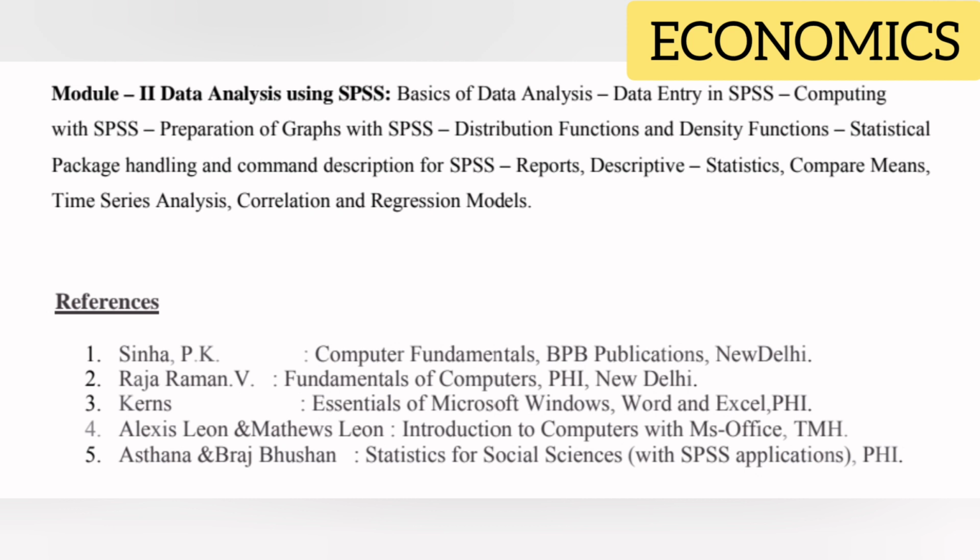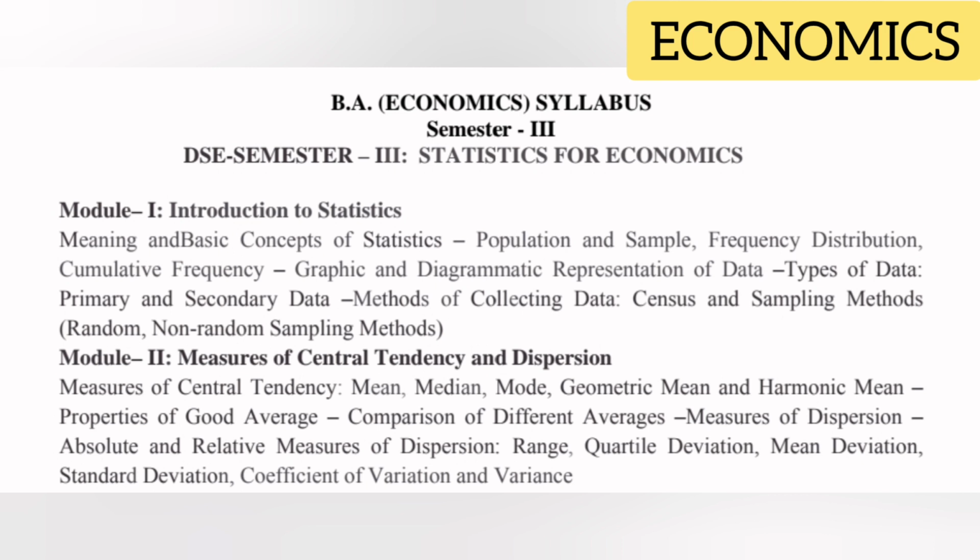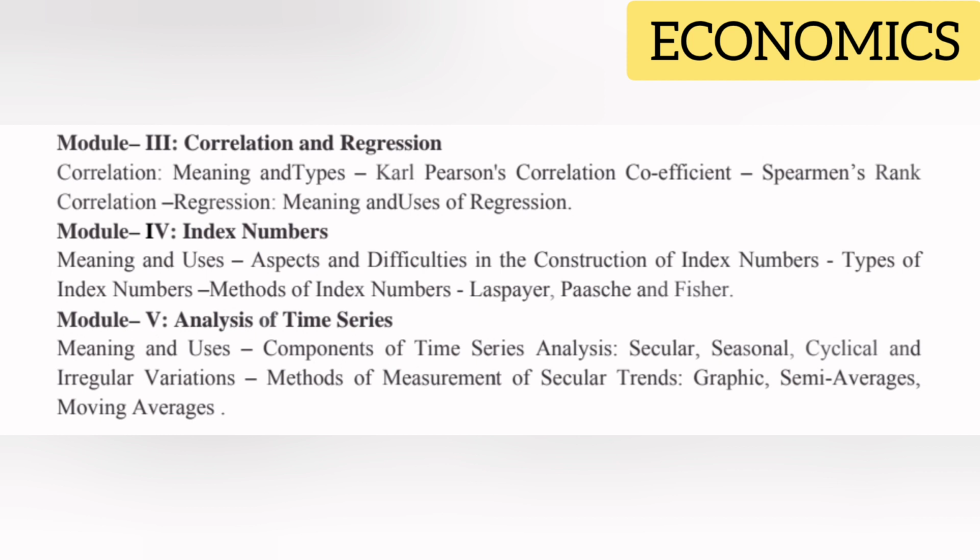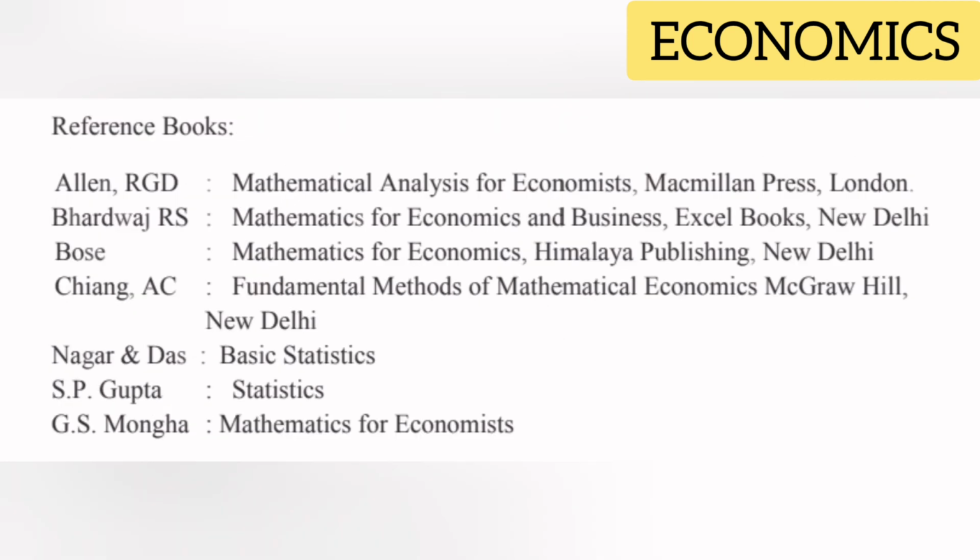Next paper, statistics for economics. This subject has total 5 classes per week, and 5 credits. Total marks for this subject is 100. Out of 100, 80 for semester exams and 20 for internal exams, and exam duration is 3 hours. In syllabus, total 5 units are there. Out of 5 units, from each unit, 1 or 2 short questions and 2 long questions are asked in exam.